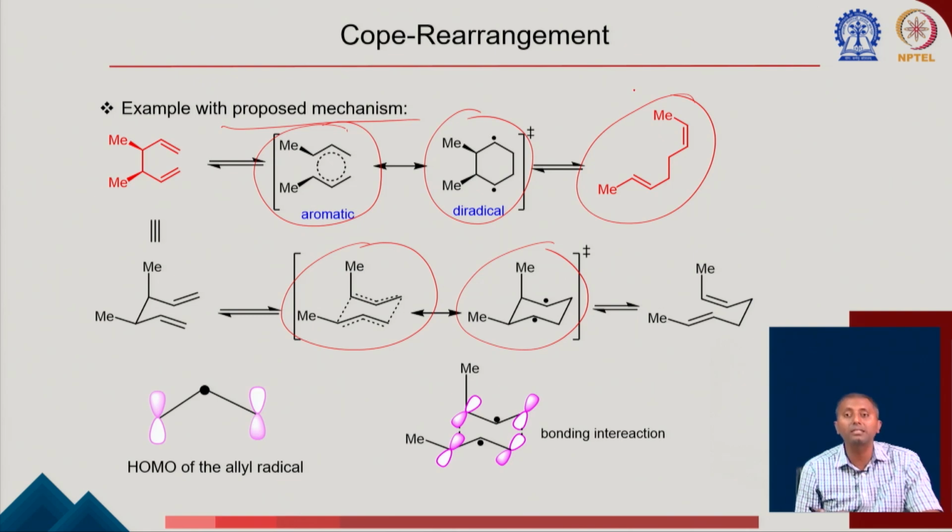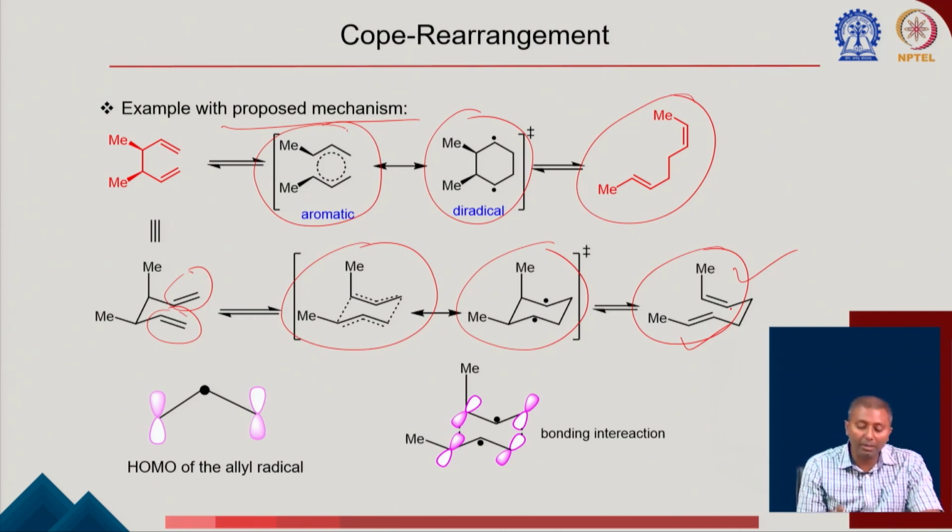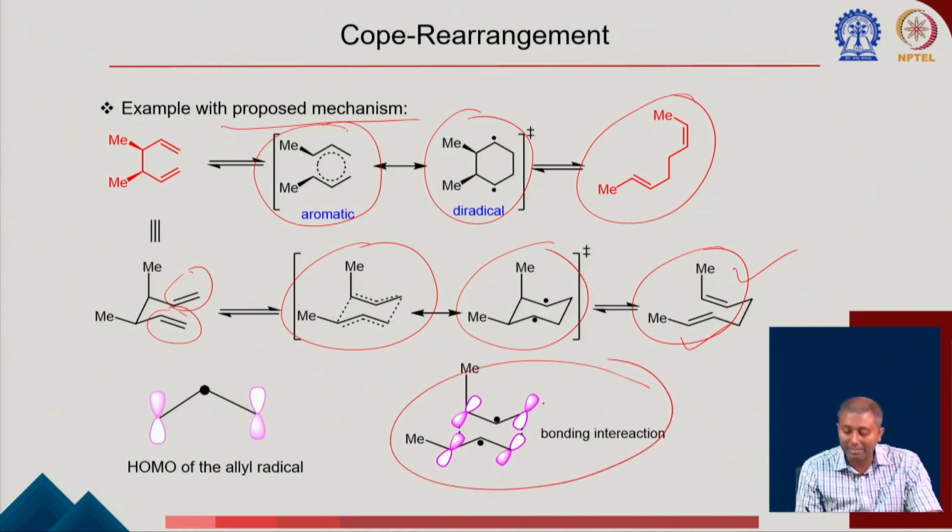Again, as you can see, these reactions are reversible, because at the end of the day you are breaking two carbon-carbon bonds and you are forming two new carbon-carbon bonds only. Of course, here what is happening is that two terminal double bonds, which are mono-substituted, are converted to two di-substituted olefins. So that might be more stable compared to a terminal one. So again we can clearly explain this type of bonding interaction, which is that there is a possibility of formation of this type of diradical species.